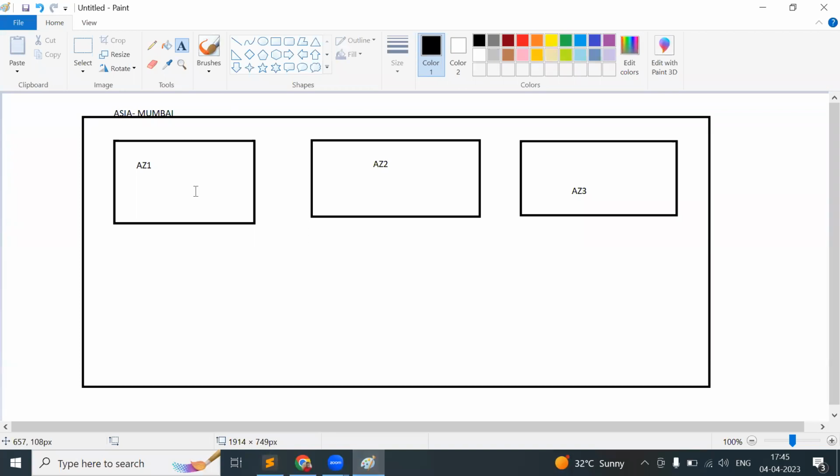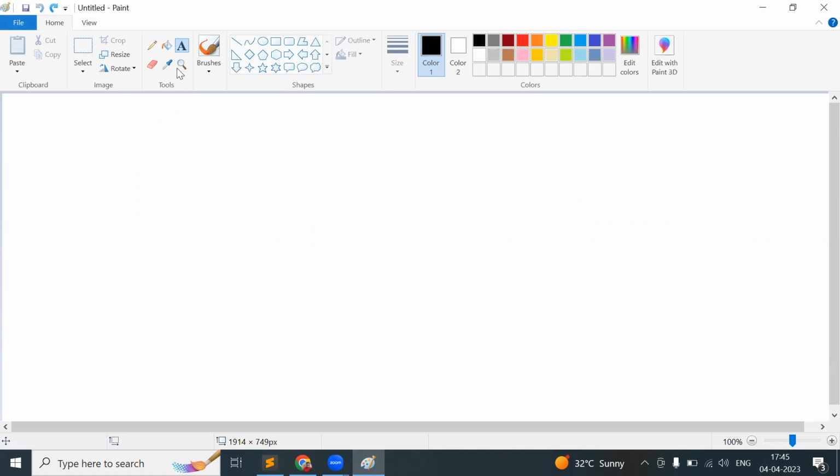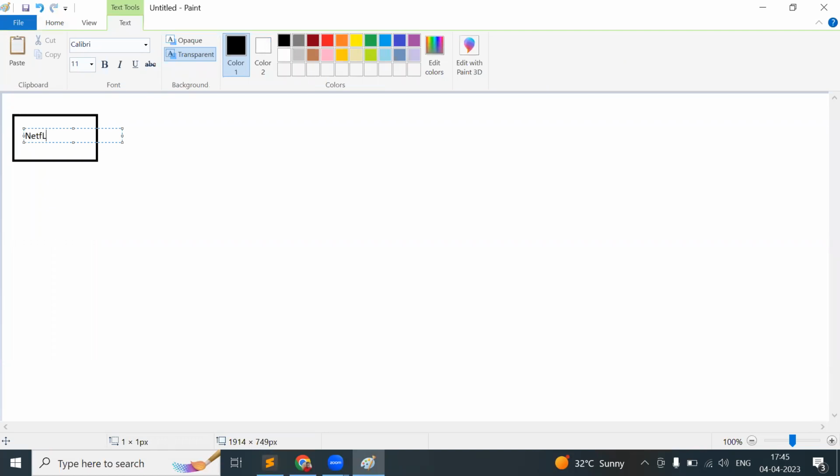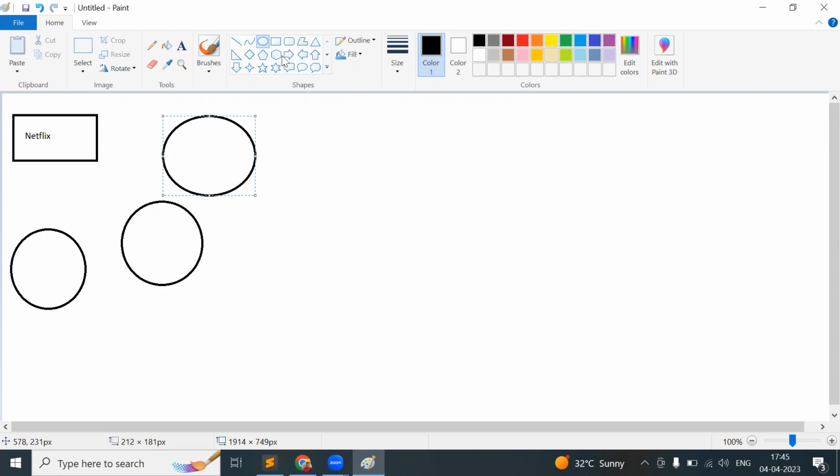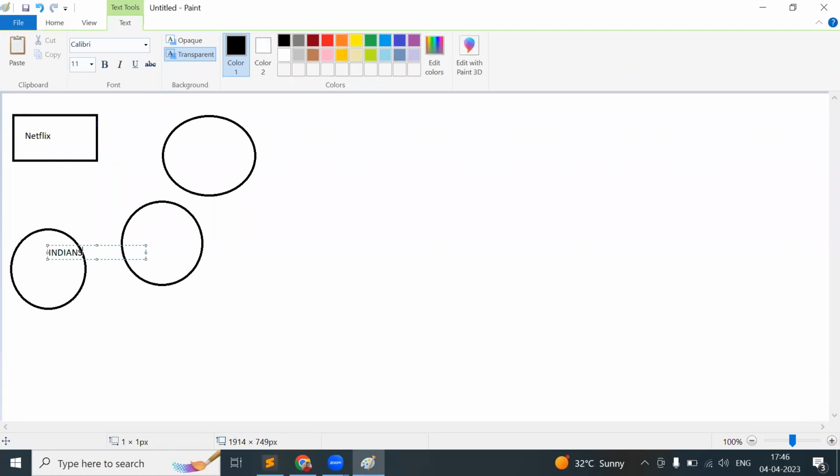It is the Mumbai region, and there are multiple availability zones as well. I'll show one more example. So let's consider it is our Netflix app. This Netflix app is used by Indian people, US people, as well as UK people.